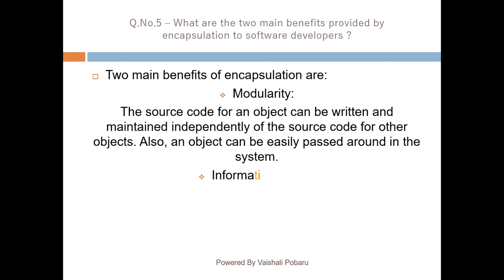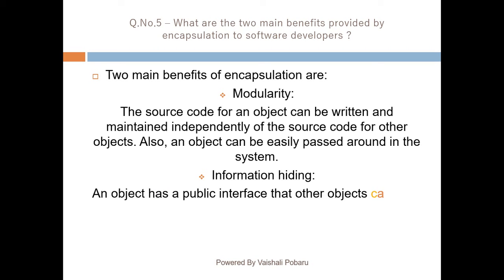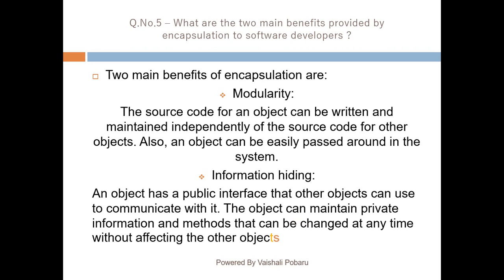Second is information hiding. An object has a public interface that other objects can use to communicate with it. The object can maintain private information and methods that can be changed at any time without affecting the other objects that depend on it.